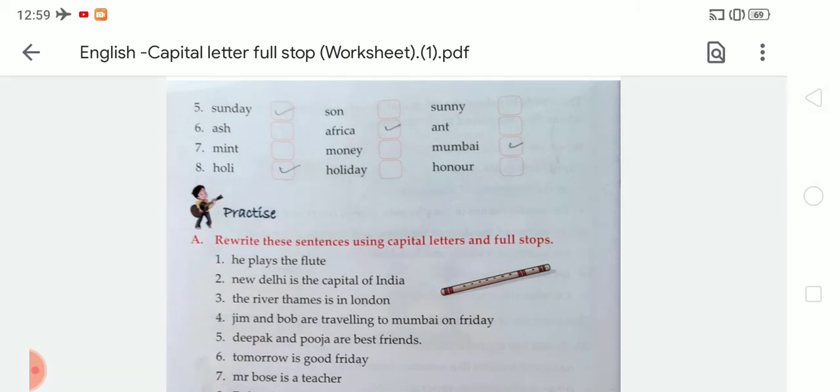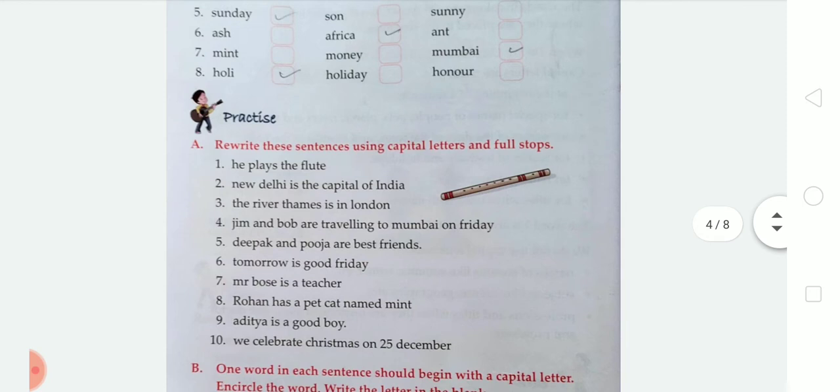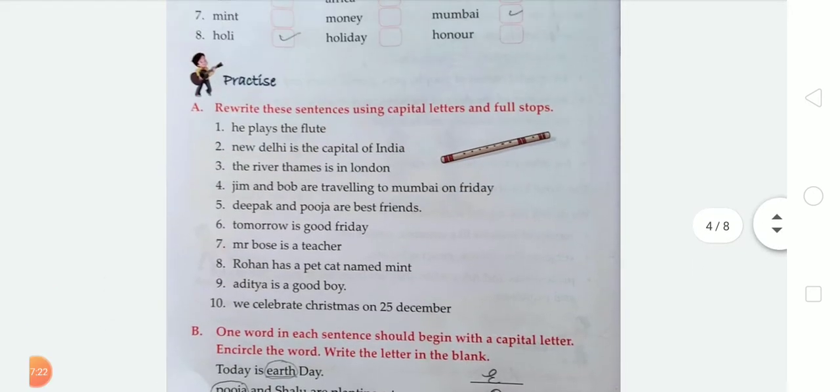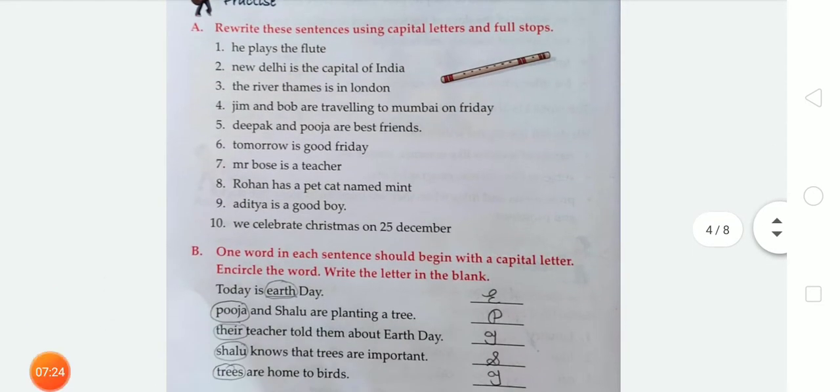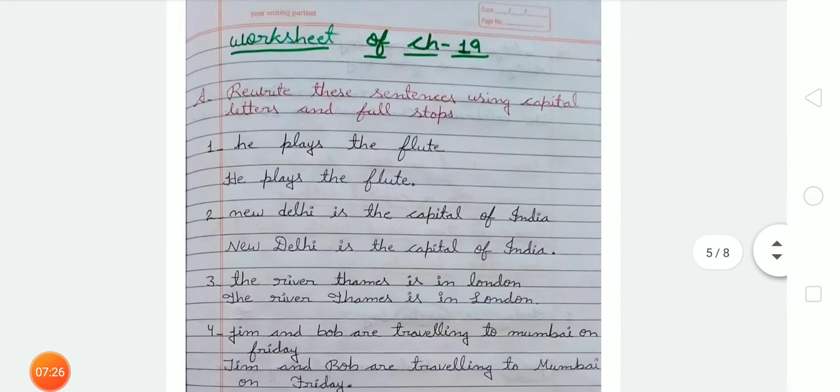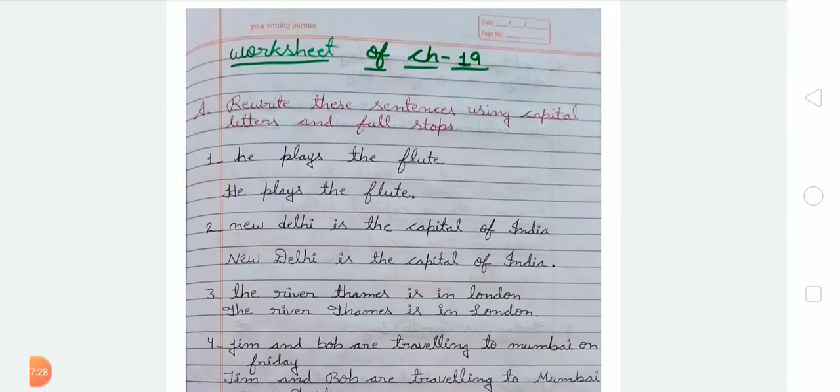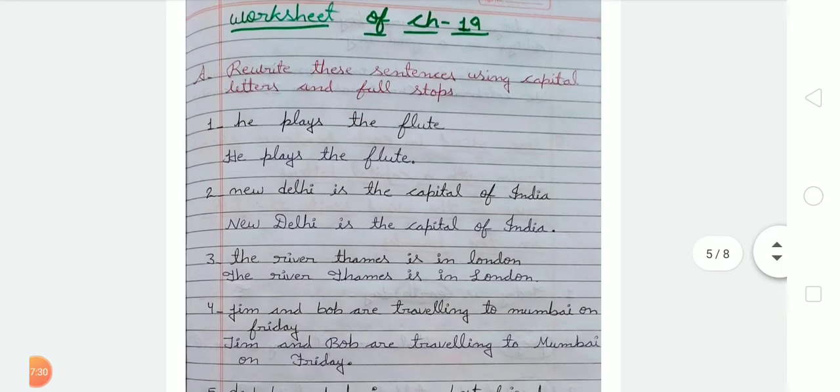Okay. So after that, next is practice. We write the sentences using capital letters and full stops. So students, you have to note down these exercises in your notebook with good handwriting. Okay. So you have to write exercise A in your notebook like this. Rewrite these sentences using capital letters and full stops.